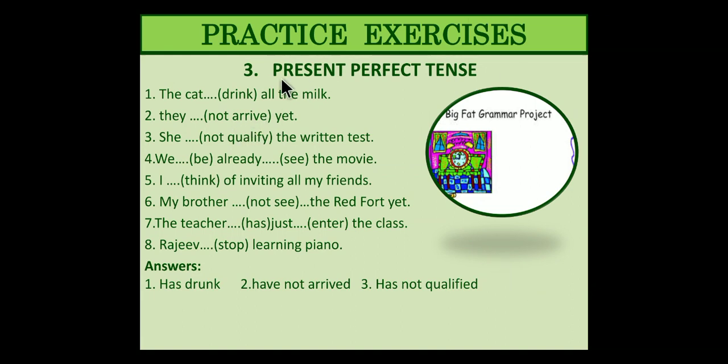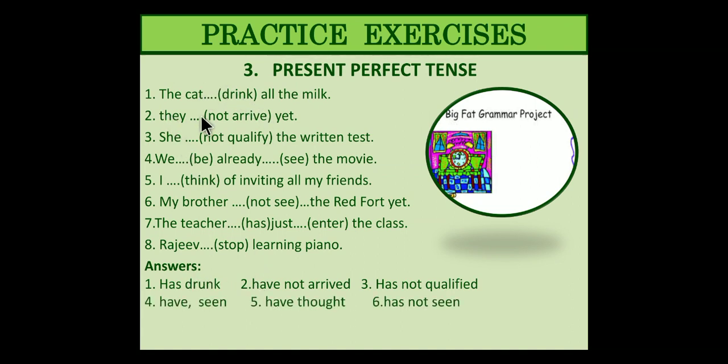Present perfect tense. Example: the cat, all the milk, they, not arrive yet. Present perfect, ing is not expected here. Perfect is past tense, MV3, the past participle, sorry. So cat, drink, past participle: drink, drank, drunk. The cat drunk all the milk. But here it is the present tense. The cat has drunk all the milk. Singular and third form. The cat has drunk all the milk.